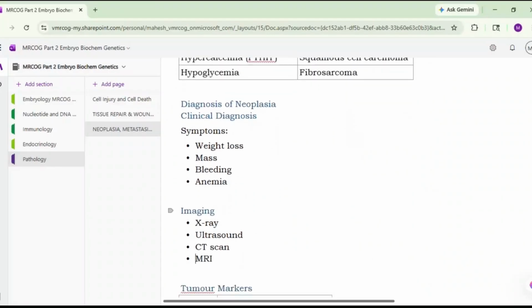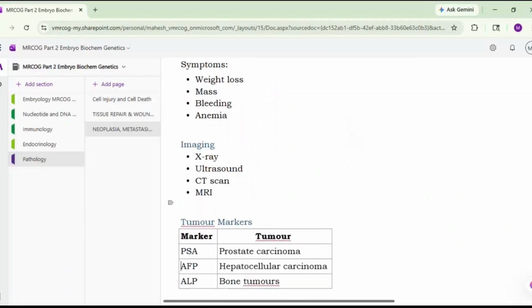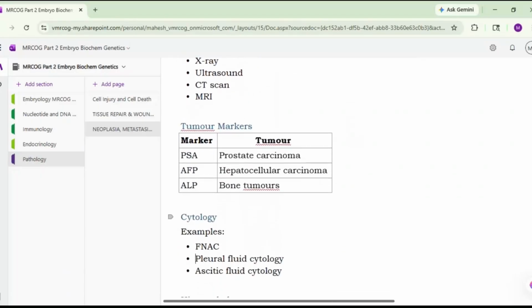Coming to the diagnosis of neoplasia, the clinical diagnosis, the symptoms will be weight loss, mass, bleeding, anemia, etc. And imaging such as X-ray, ultrasound, CT scan, MRI will be required. The tumor markers also you should remember from examination point of view. PSA is very specific for prostate carcinoma, that is prostate specific antigen. Then alpha fetoprotein for hepatocellular carcinoma, and alkaline phosphatase for the bone tumors.